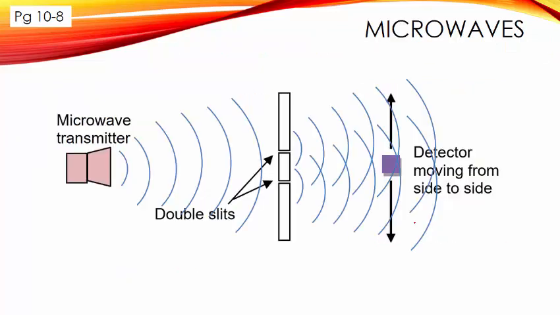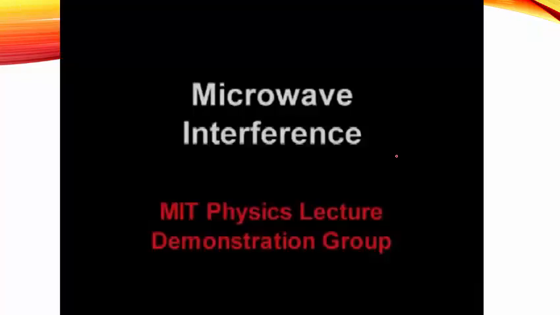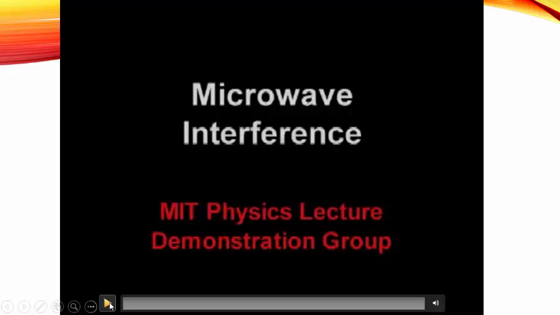If we look at microwaves, it's the same setup, so we have two secondary waves here, and then they will diffract, right? And we will have a detector that moves up and down to detect whether it's constructive or destructive interference. Let's look at a video to understand better.